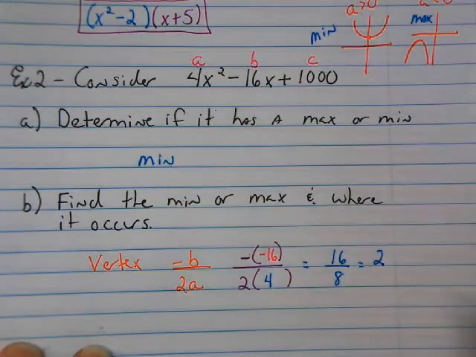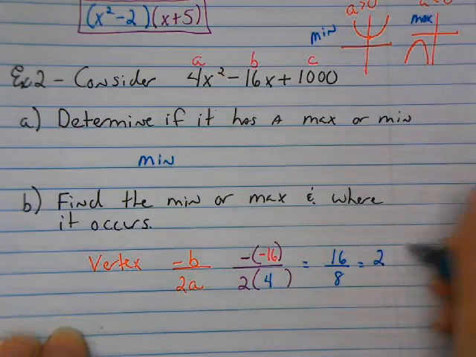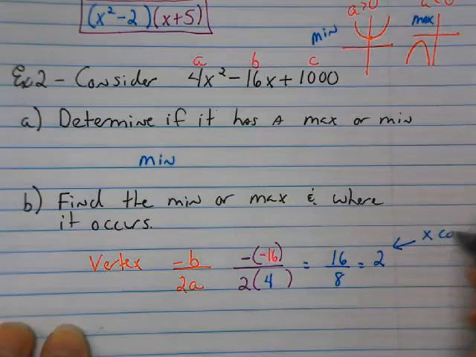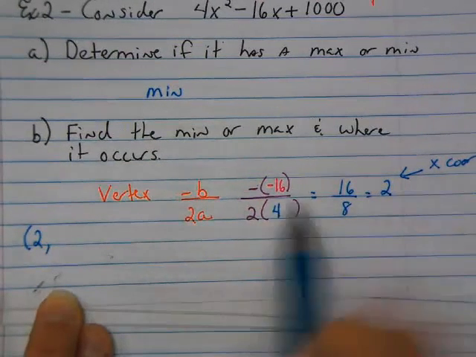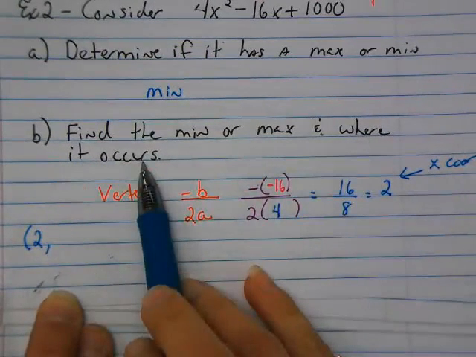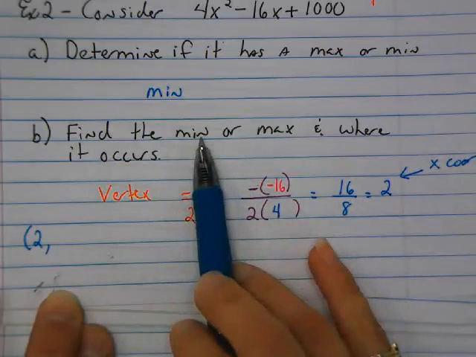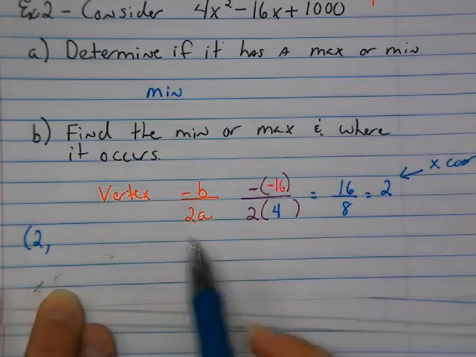Now, that 2 represents what? That represents the x-coordinate of my vertex. Alright, so I know my x-coordinate. My question is, it also wants to know where it occurs. So I know my minimum is at 2, but what is that minimum?